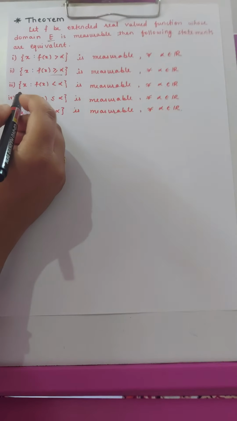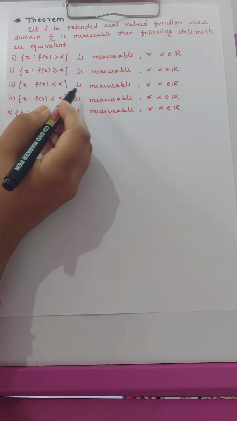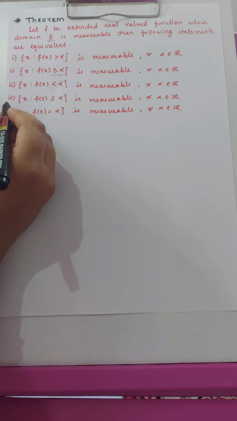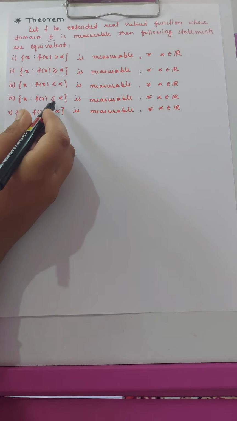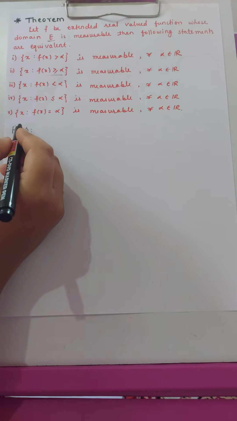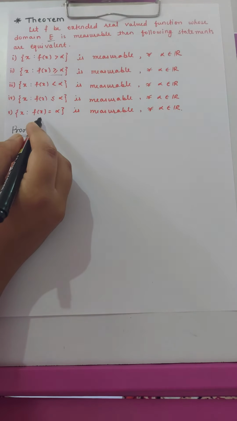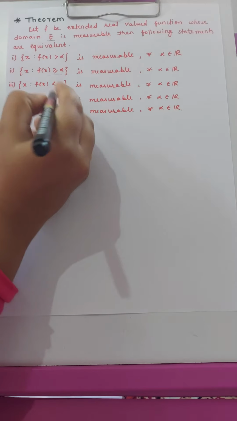Third: the set of x such that f of x is less than alpha is measurable. Fourth: the set of x such that f of x is less than or equal to alpha is measurable. And the last statement: the set of x such that f of x is equal to alpha is measurable.